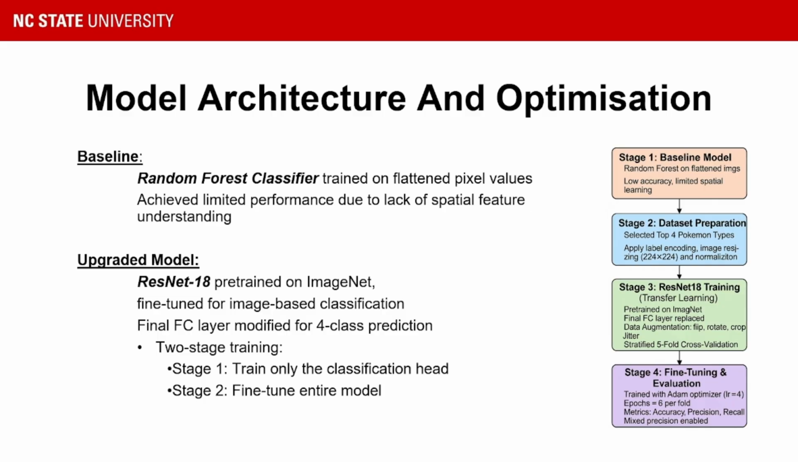We transitioned to ResNet 18 later, a CNN architecture that uses residual blocks to prevent vanishing gradients. This model was fine-tuned in two stages, that is stage 1 for training only the classification head, freezing the rest of the layers. And stage 2 was end-to-end fine-tuning, allowing the model to adapt to Pokemon-specific visual patterns. The best recorded accuracy was around 78.98, showing significant performance gain over the traditional models.